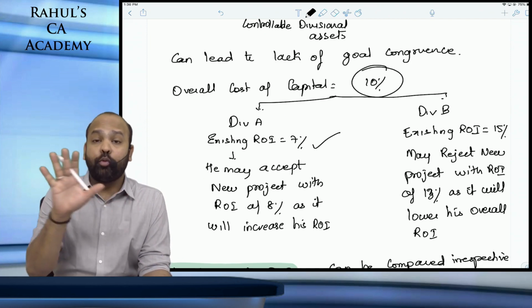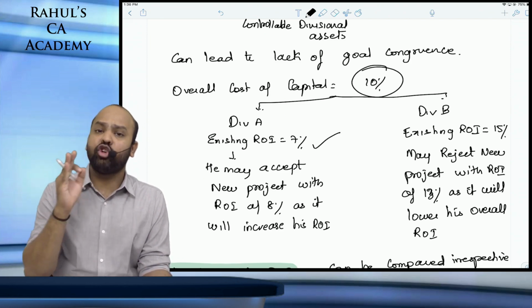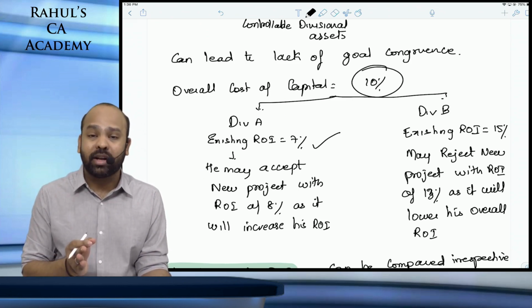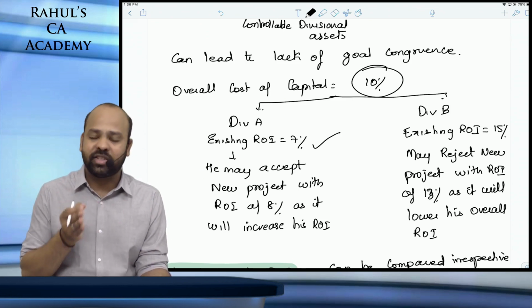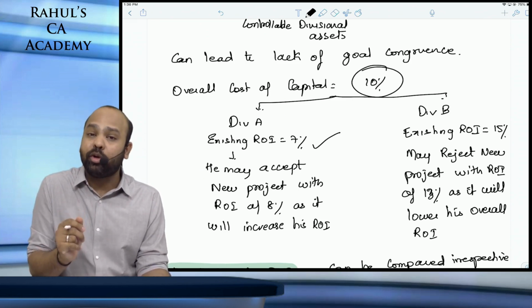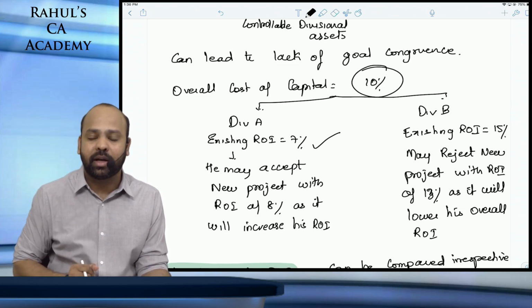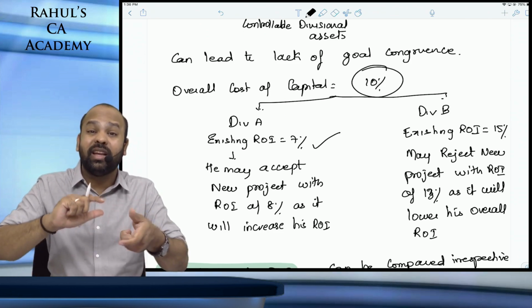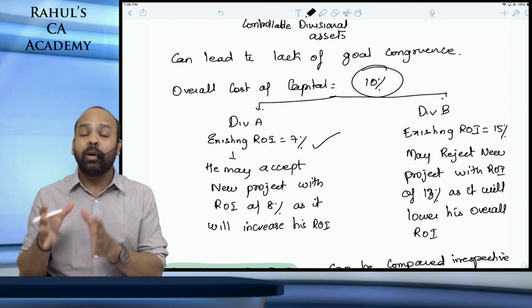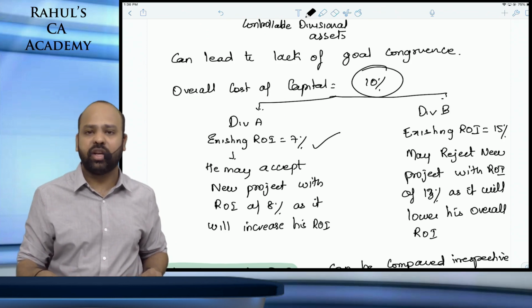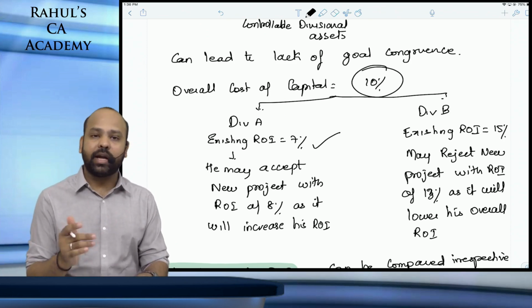Now, from the viewpoint of the organization, this 8% should be rejected because it is below the threshold of 10%. But division A would be inclined towards accepting it, as if you combine 8% ROI with 7%, it will increase his own return on investment. Yes or no?